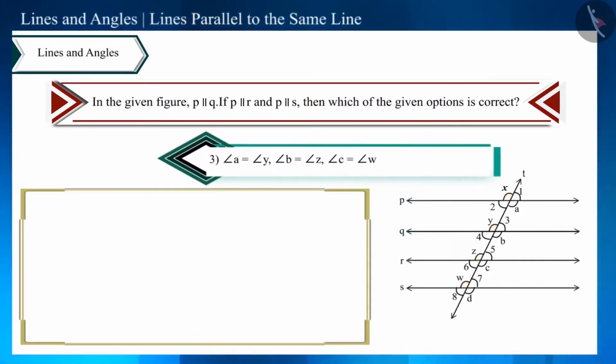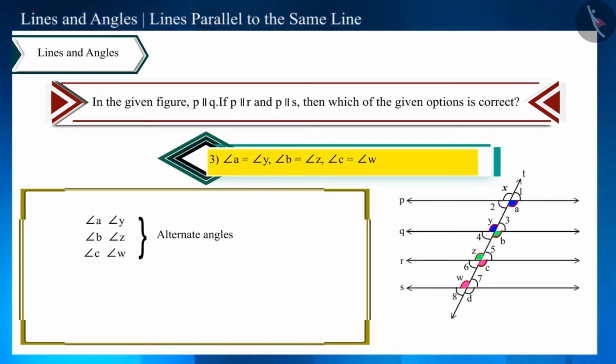Now look at the third option. Here these angles are equal to each other. Look at the figure carefully. These angles are pairs of alternate angles. And the pair of alternate angles are equal to each other. Therefore, this option is also correct.